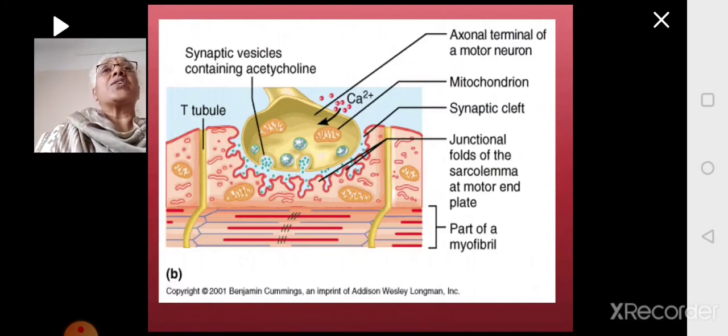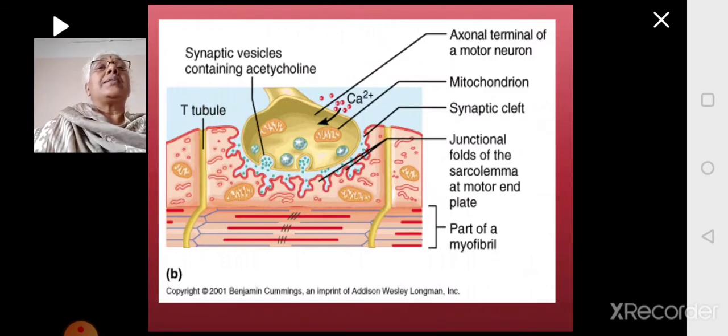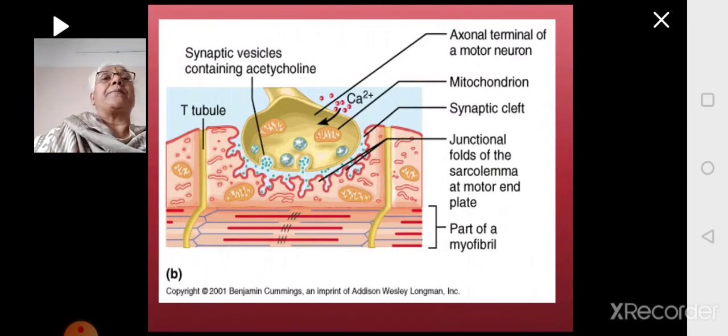So when the action potential reaches the axon terminal, it brings about some changes. What are those changes? Calcium ions will enter into the axon terminal, that is the end bulb. When the calcium ions enter, it brings about changes.